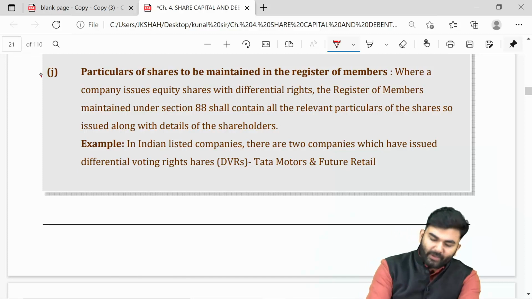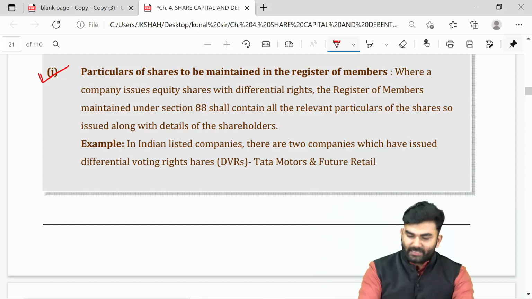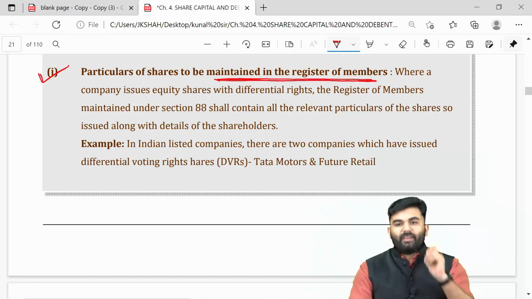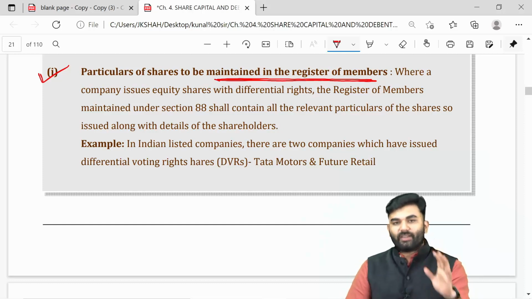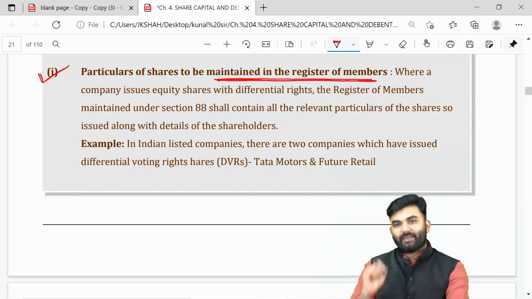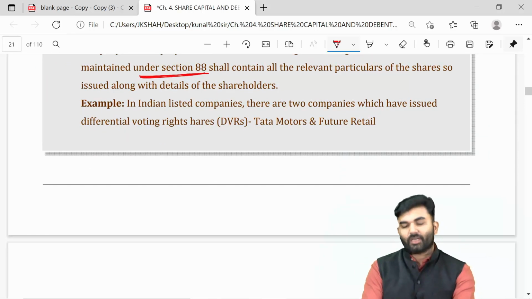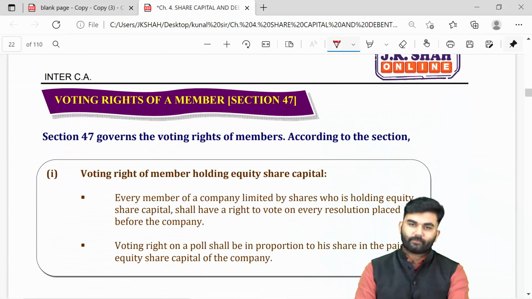In fact, the company over here will have to maintain the details about the equity shares with differential voting rights even inside the register of members which the company has maintained under section number 88 of Companies Act 2013.